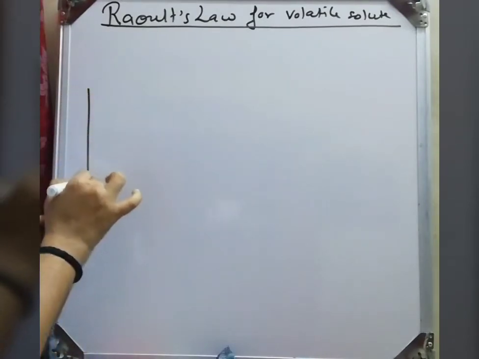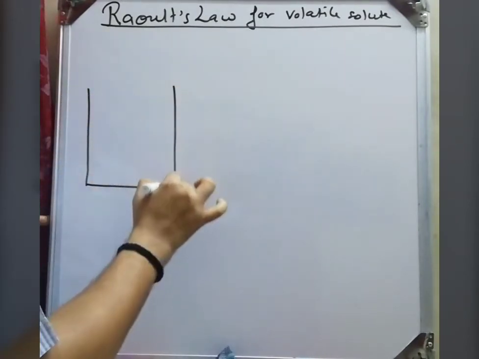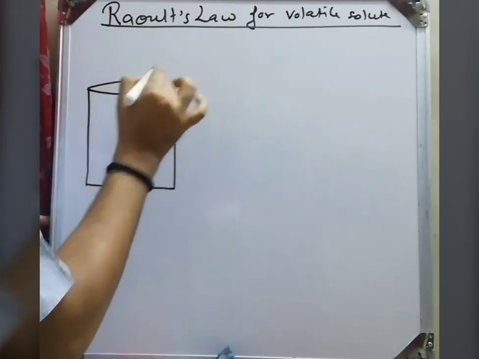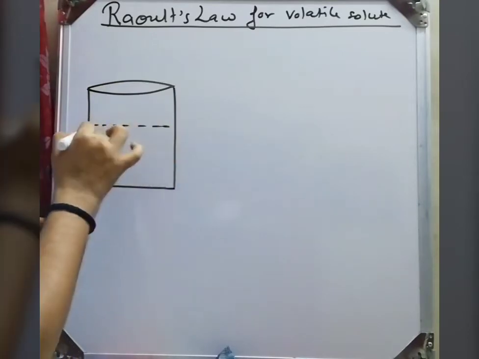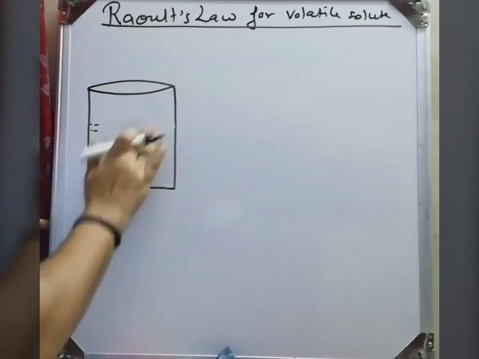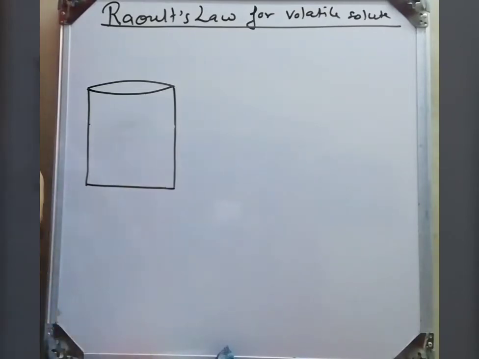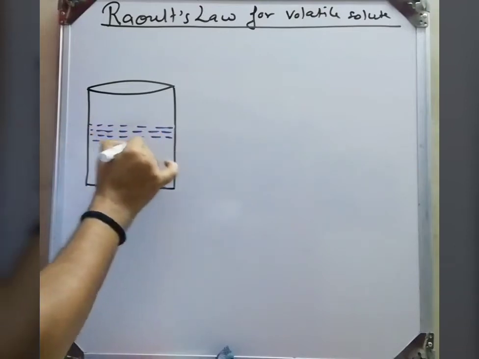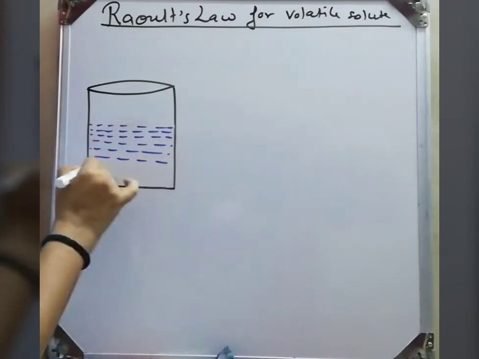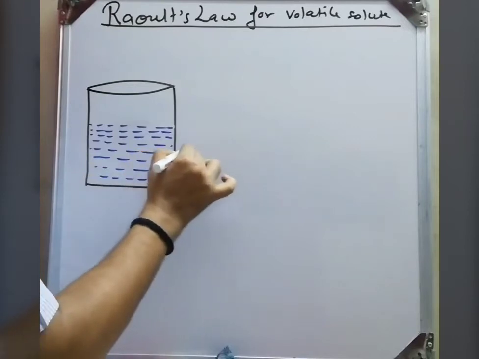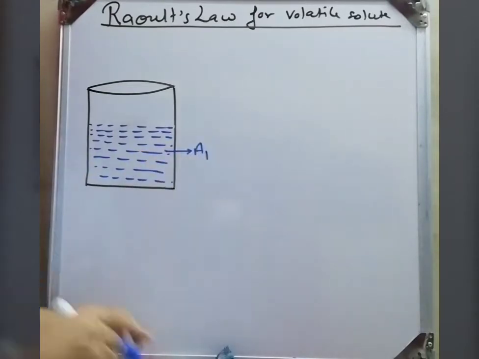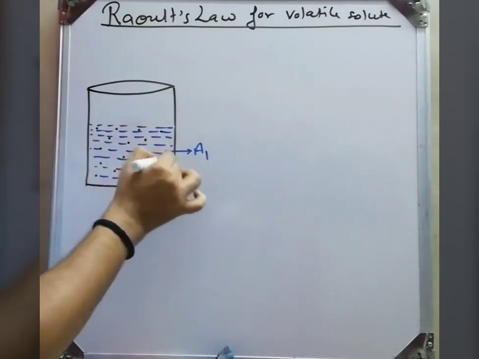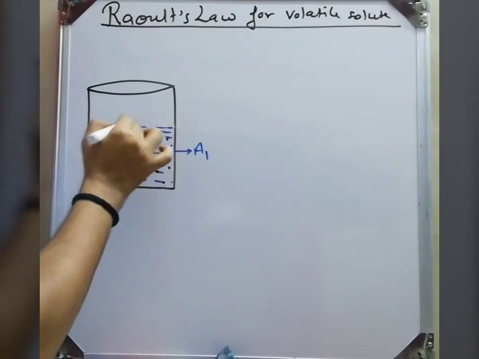Again we make this diagram where I am taking the component A1 and A2. Both are volatile. Just consider A1 is the solvent and A2 is the solute. So this blue color I am taking for the solvent, which is A1, and the black color dot, this one indicating what? Component A2, which is the solute.